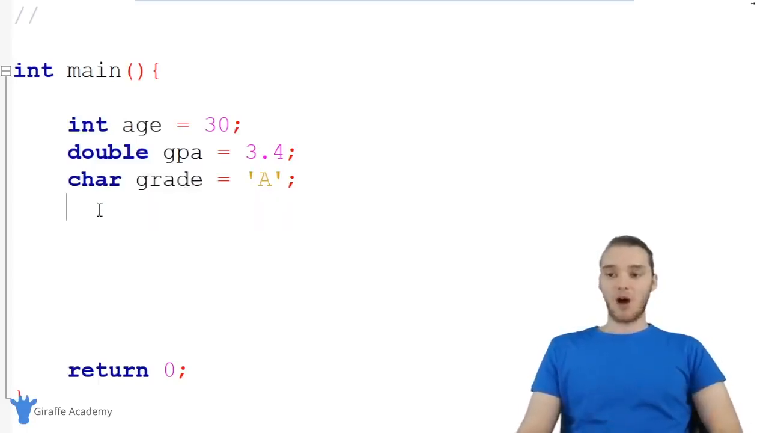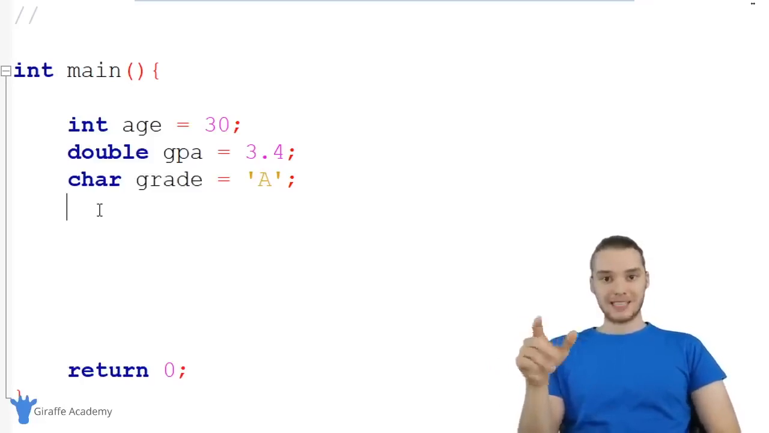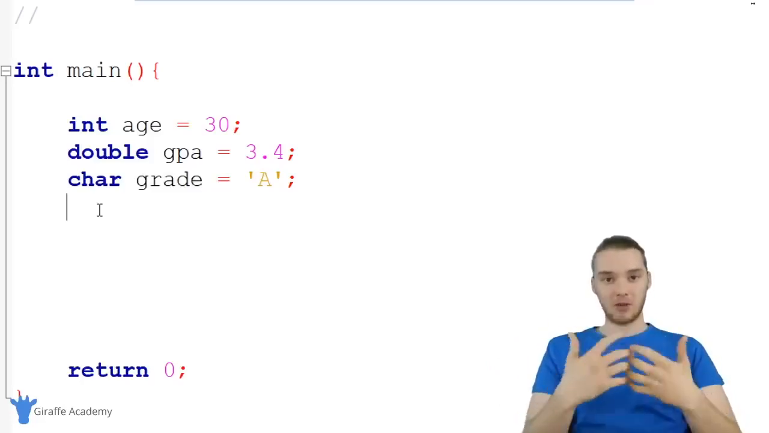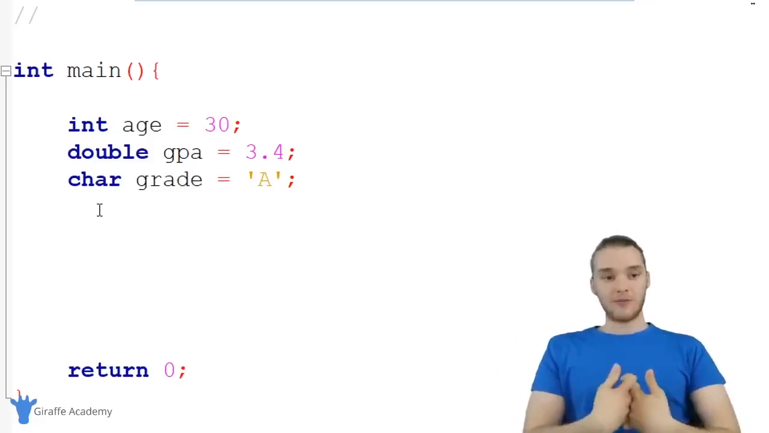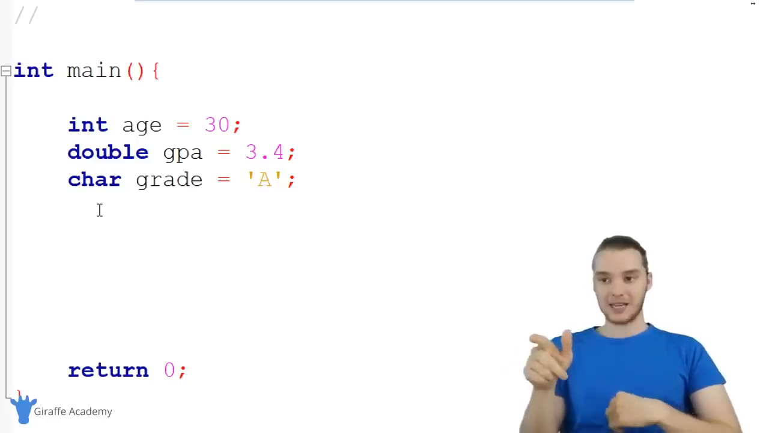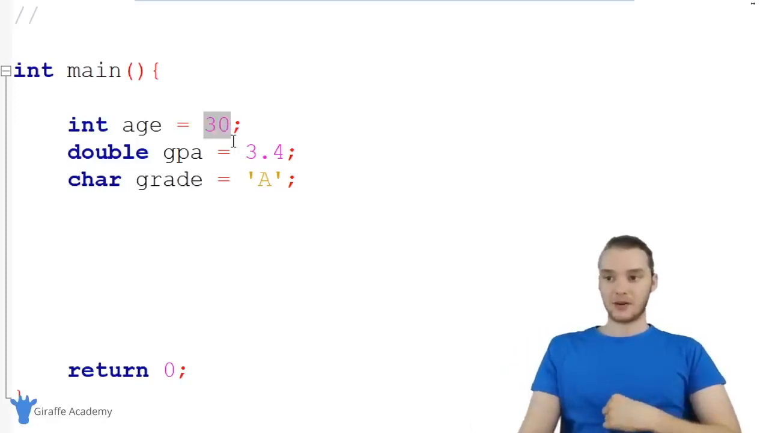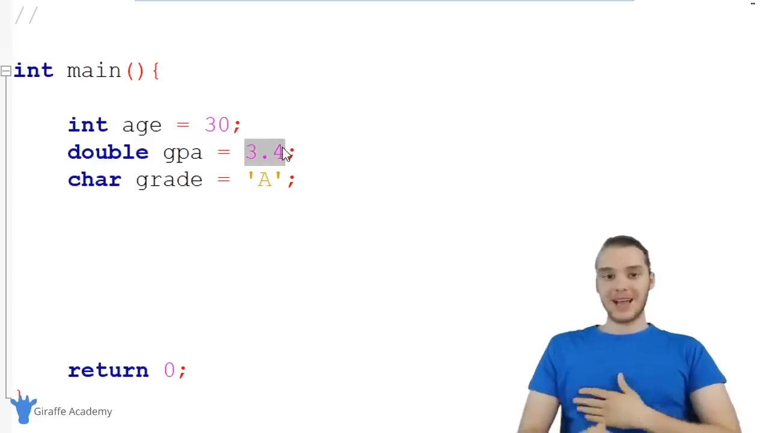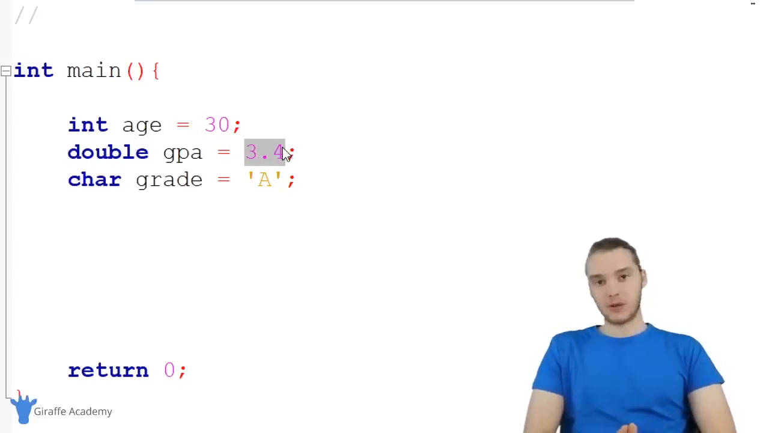But again, here's the thing. All of this information is stored in our physical memory somewhere. And so whenever C needs to access that information, whenever our computer needs to access this value 30 or this value 3.4, it's actually going to refer to a specific memory address, right?